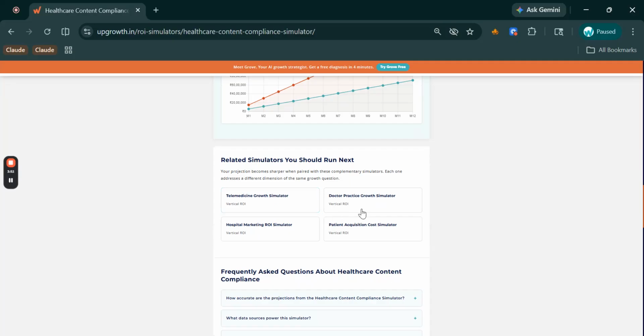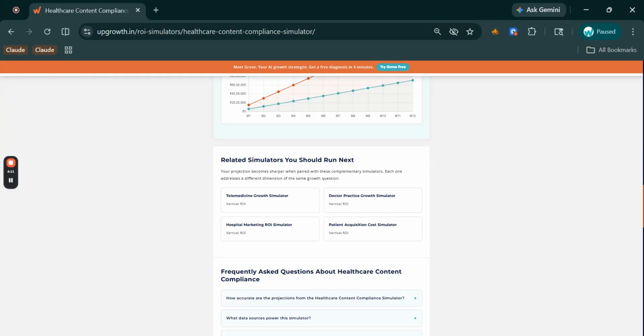You can also find four related simulators here, so do check these out. These are all of healthcare sectors. So if you are running marketing across a healthcare organization, these four together give you a complete picture of your growth economics and risk exposure, all linked in the description, or you can check it in the same simulator page.